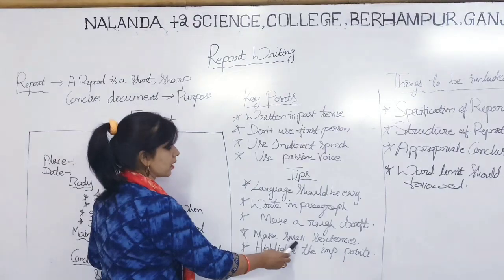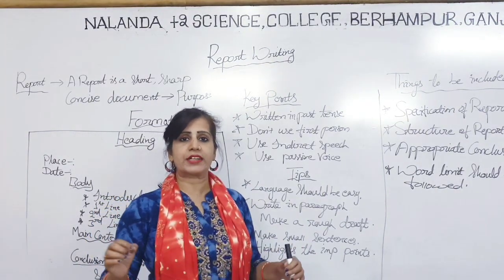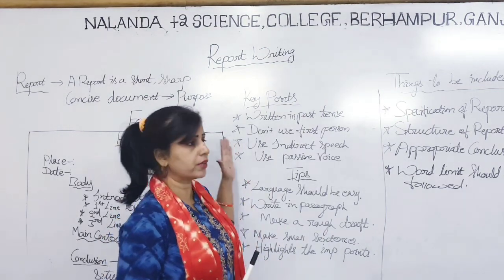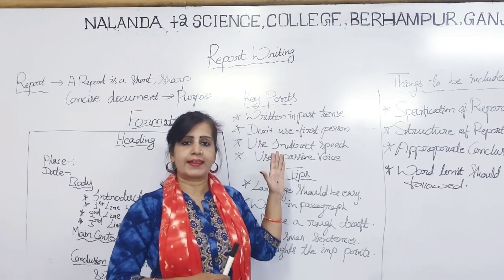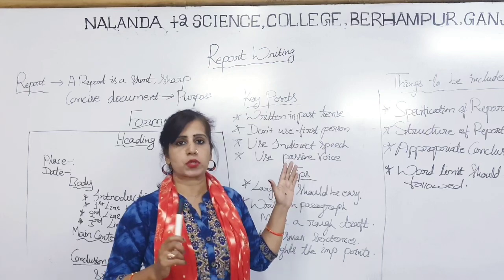Then make small sentences. While writing a report, always make small sentences. Don't elaborate the sentence. It should be point to point, sharp enough. As I told you, when we are going for the report, what do we say about the report? That it should be sharp enough. Sharp enough means the sentences should be small enough and it should be point to point.